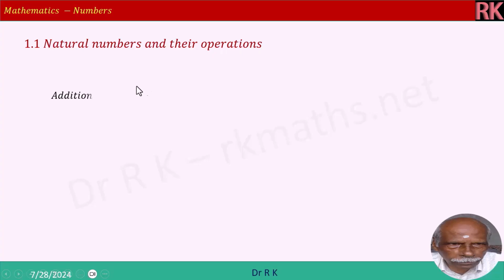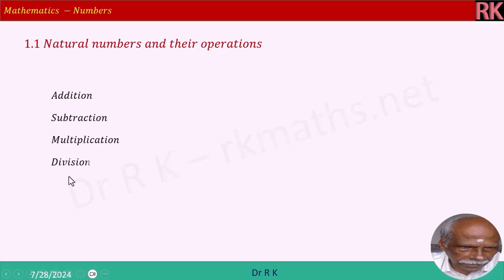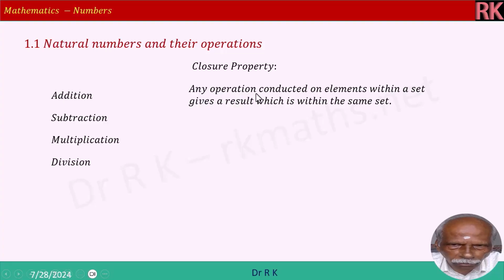Natural numbers and their operations, we will continue with the operations: addition, subtraction, multiplication and division. Closure property. What do you mean by closure property? If any operation is conducted on elements within a set, then it gives a result which is within the same set. That means if you take integers, these operations should result in integers. Likewise, if that is satisfied, it is called closure property is there. Otherwise, it is an open property.